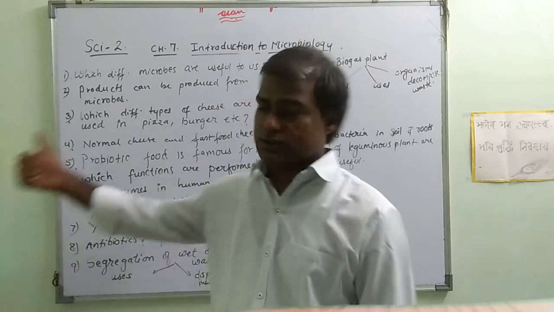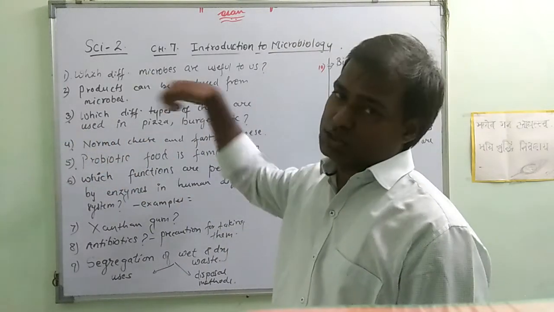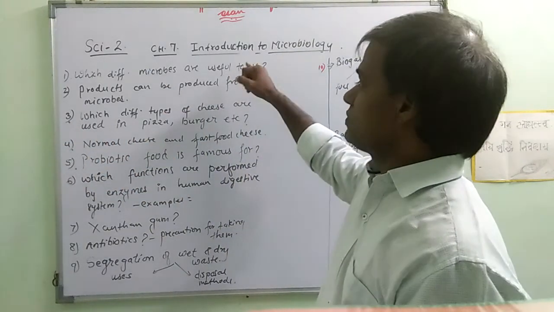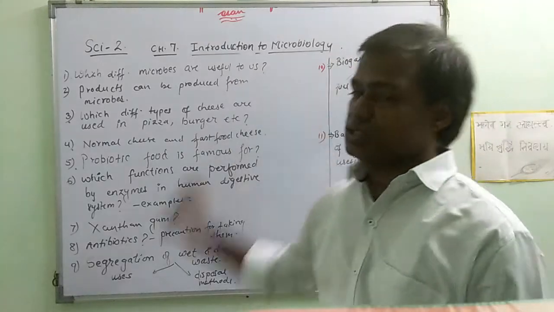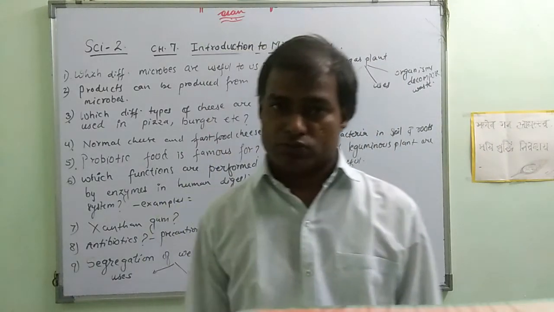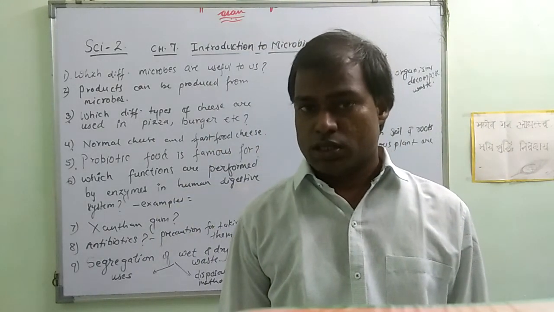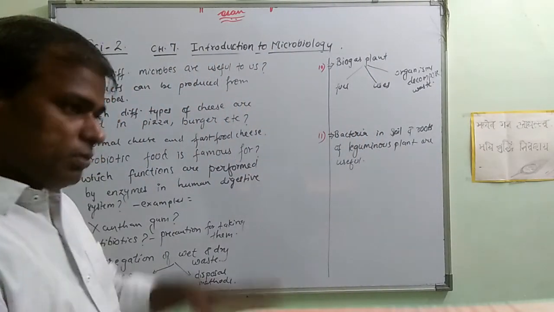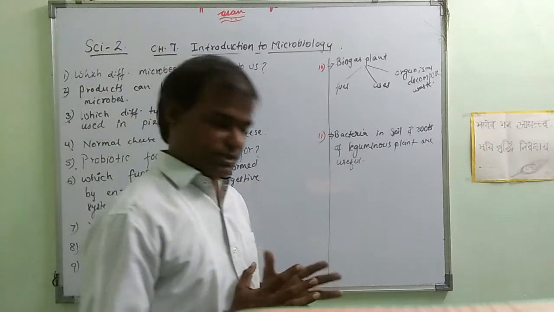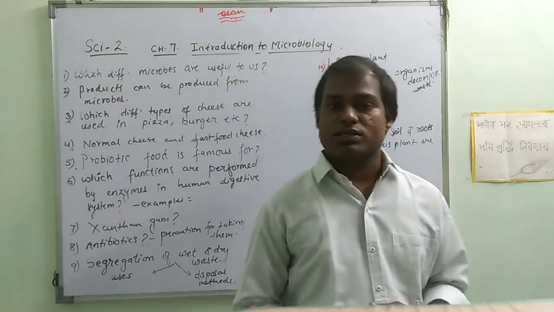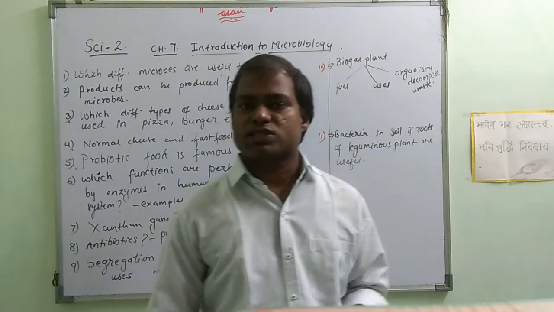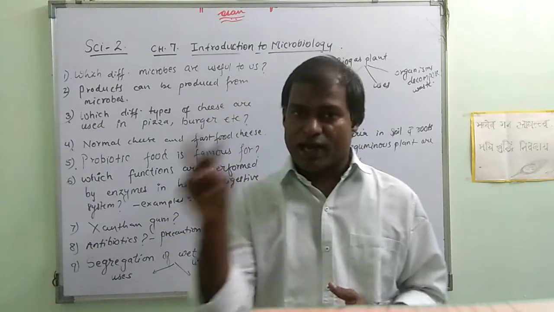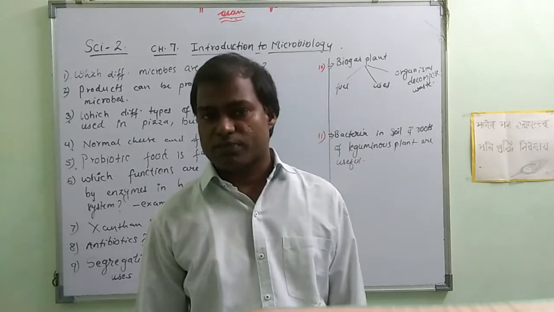Today we are here to see Science 2, Chapter 7, Introduction to Microbiology, 10th Standard, Maharashtra Board. This chapter tells us about all microbes, microorganisms. Micro means very small, which cannot be seen with our naked eyes. So they are called microbes.